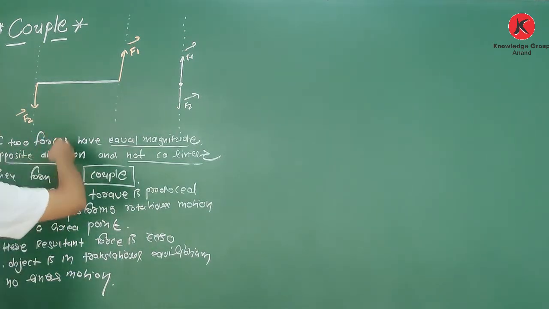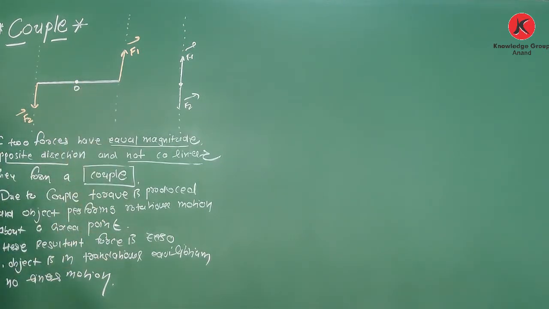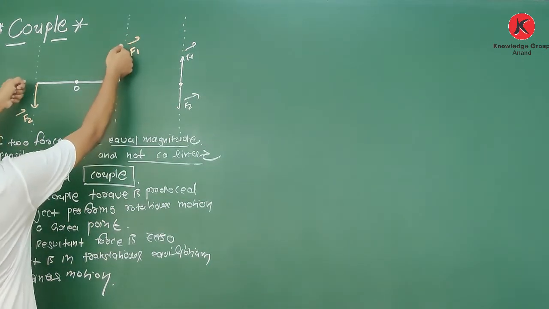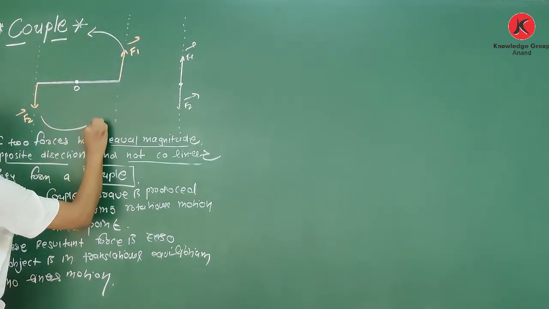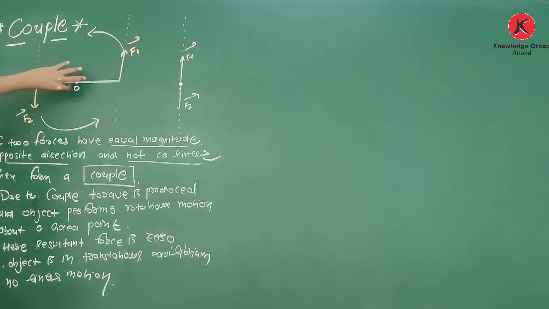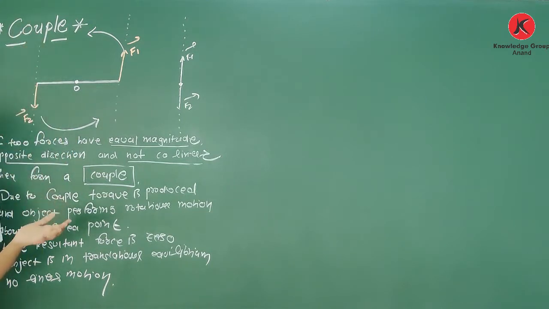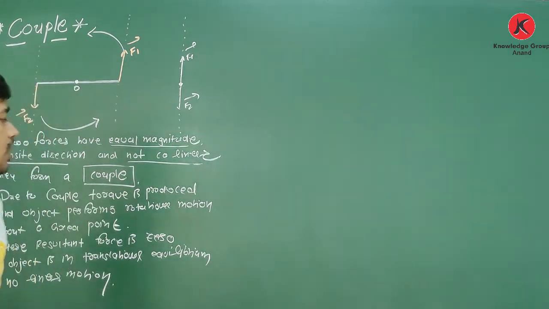In this case, what happens? See, in this case, as if it is a fixed point, if you are applying forces like this, the first force acts in the upward direction and the second force acts in this direction, then obviously this object will perform rotational motion like this. This wire will perform rotational motion like this. If it is in this direction, it will perform rotational motion like this. Simple? Yes, it will perform rotational motion. Clear about this? Now we have to obtain the equation of torque due to couple.